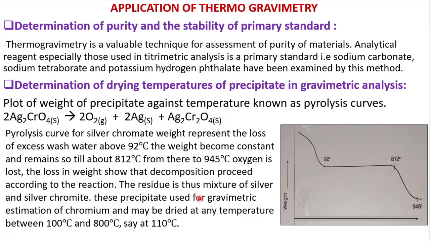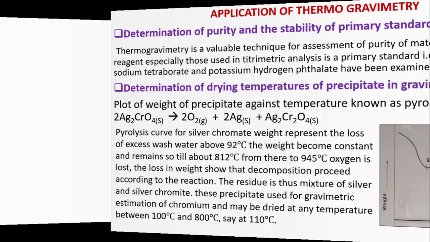The residue is a mixture of silver and silver chromite. This precipitate is used for gravimetric estimation of chromium and may be dried at any temperature between 100 degrees Celsius and 800 degrees Celsius, say at 110 degrees Celsius.